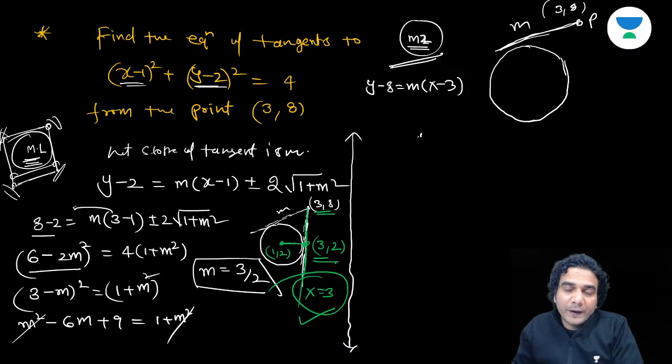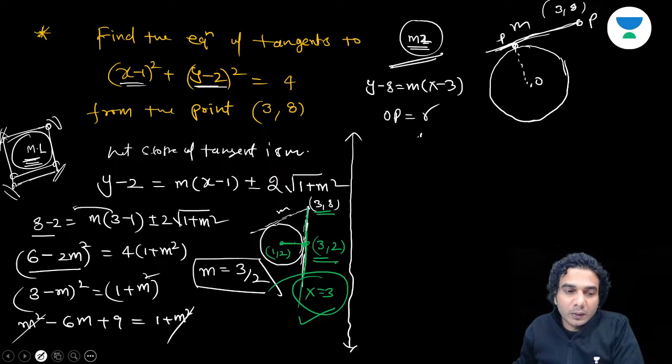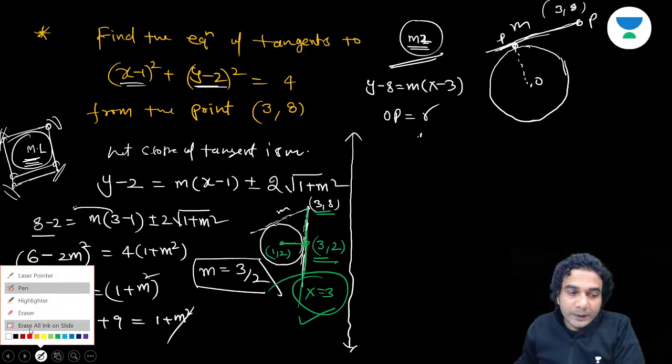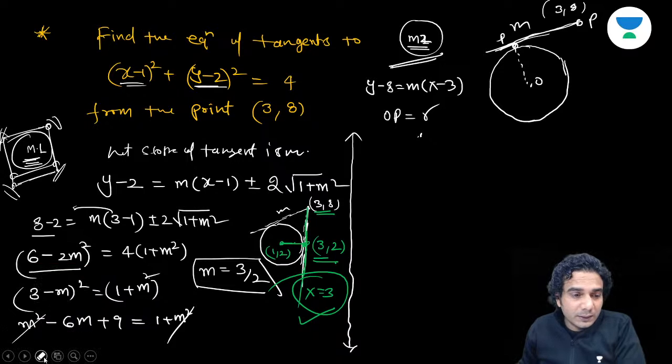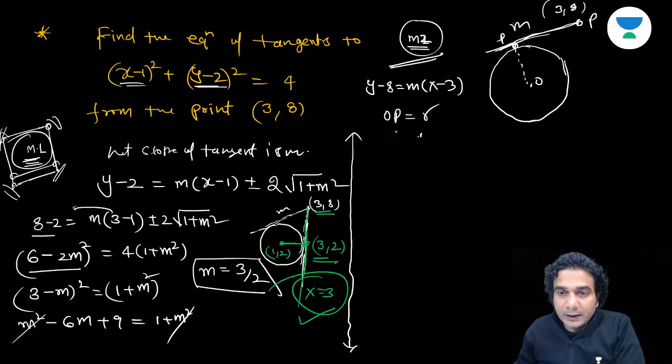Now our aim is to find that this line is touching this circle, okay? So what to do if this line is touching the circle? Drop a perpendicular from the center of this circle upon this line, OP, and that should be equal to the radius. OP is equal to R, and this kind of condition is only valid in a circle, okay, in no other curve. In other curves you don't have any such condition. That means this method is only applicable for circles.